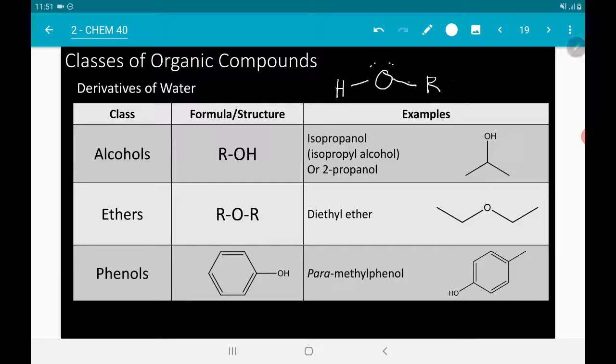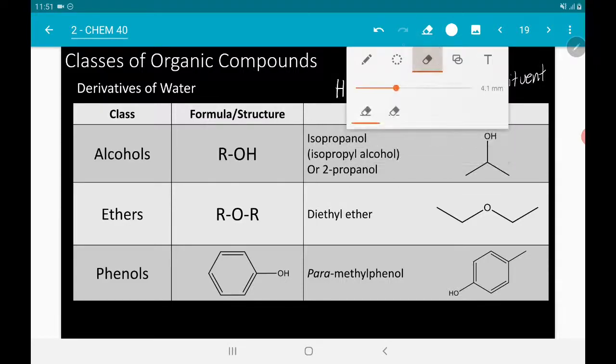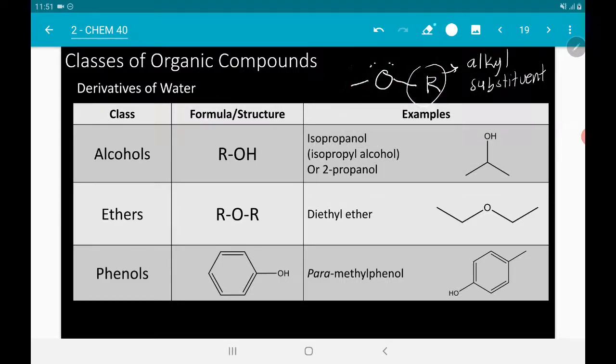So ito na yung alcohol. So imbis na dalawa yung H niya, yung isa ay alkyl, di ba? Substituent. Okay? So that's alcohol. Kung papalitan mo naman pareho, okay, tatanggalin mo to at gagawin mo rin siyang alkyl group. Okay?